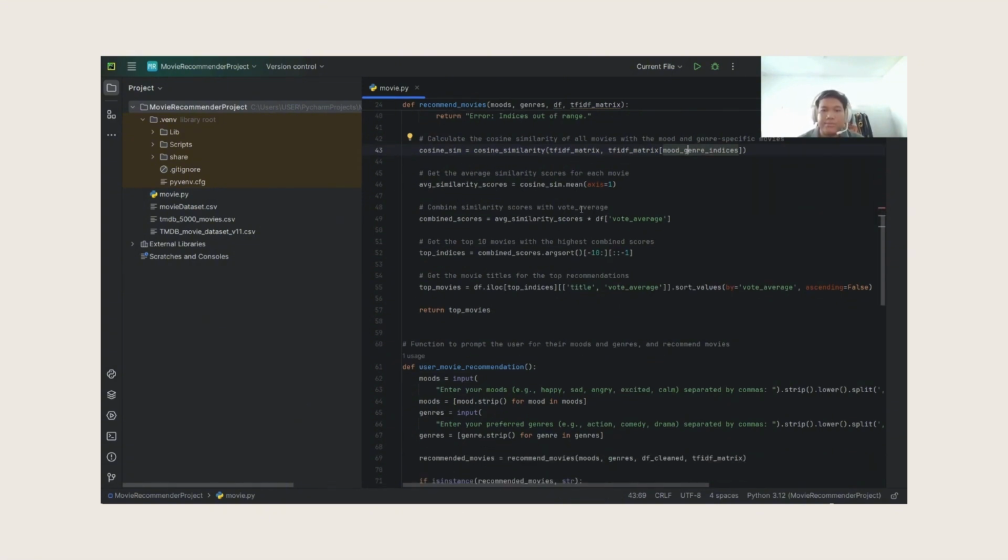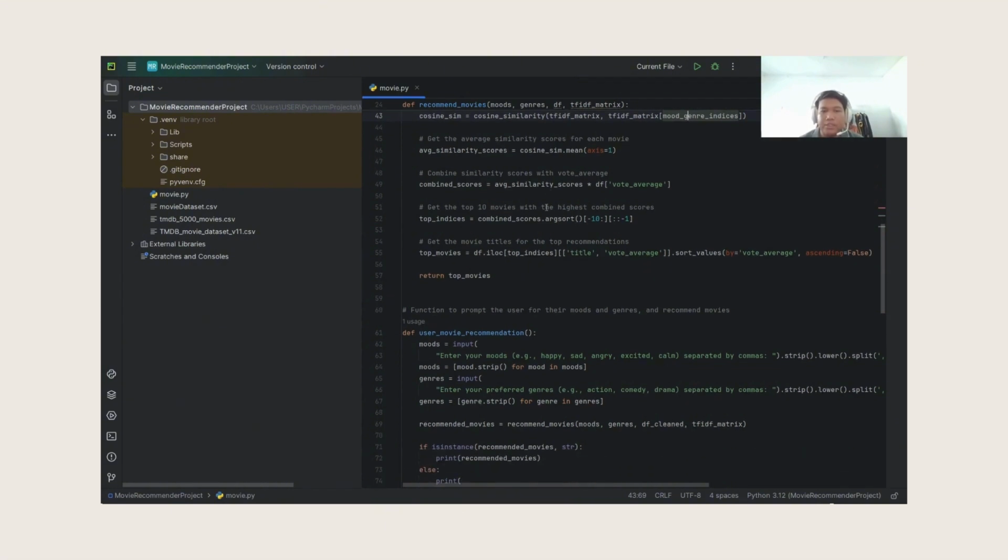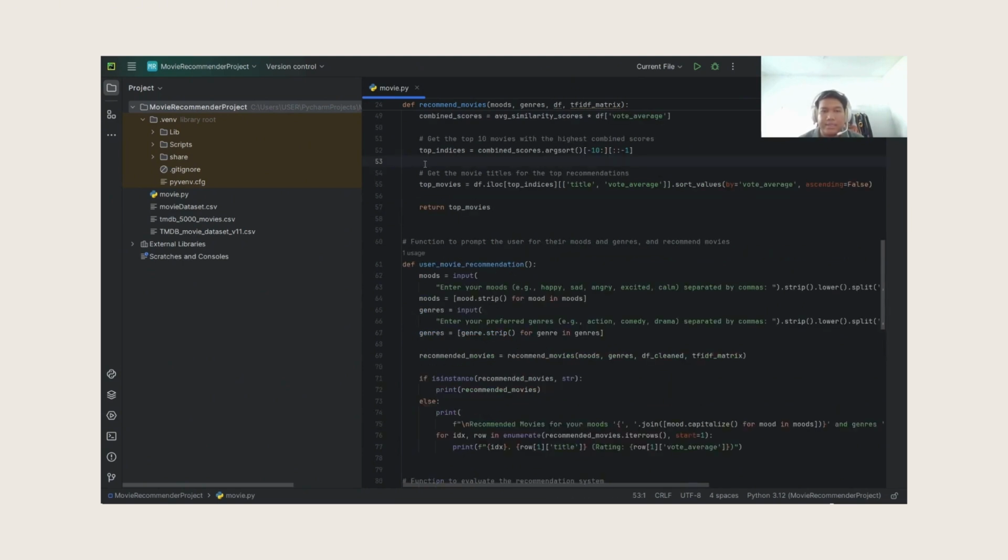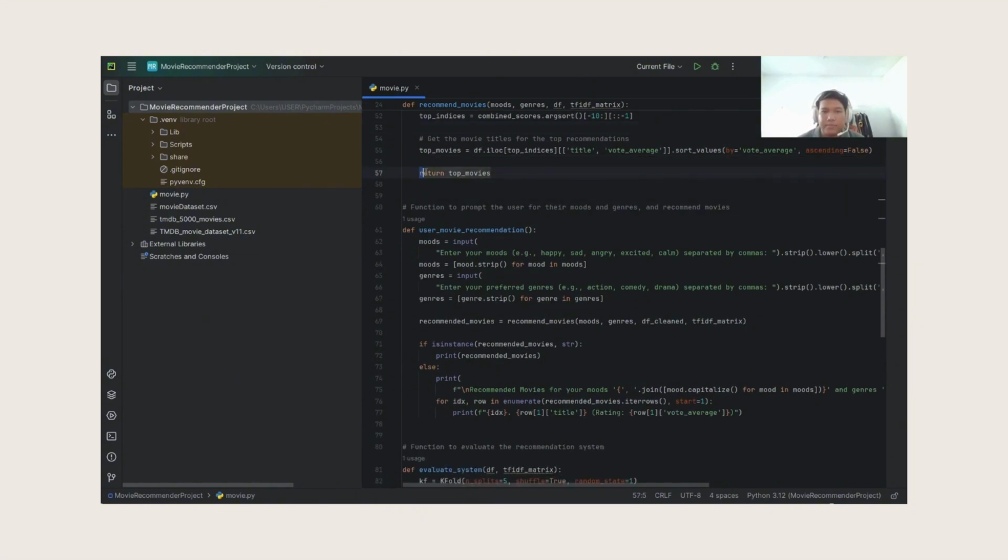We compute the average similarity score for each movie by averaging the cosine similarity scores and combine this average similarity score with the movie rating to prioritize higher rated movies. We sort this combined score and retrieve the top 10 movies with the highest score. We extract the titles and ratings of these top 10 movies and sort them by rating in descending order. Thus, the function then returns the top movie recommendations based on the specified mood and genre.